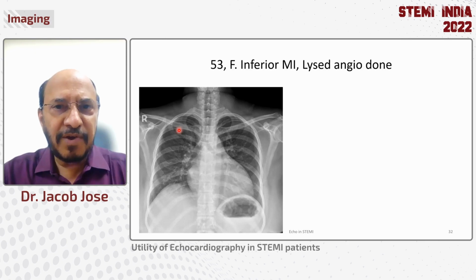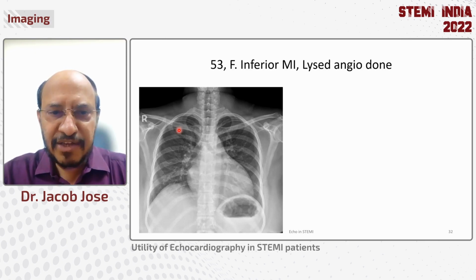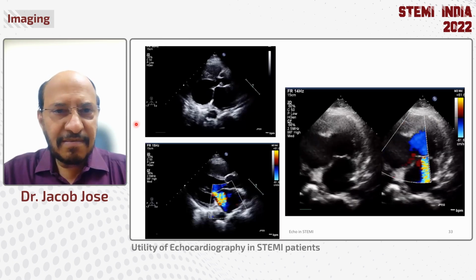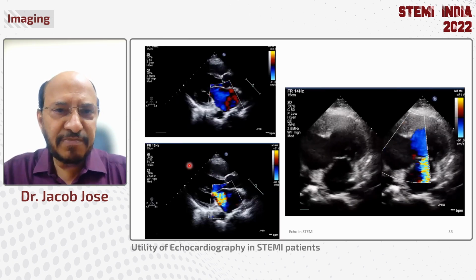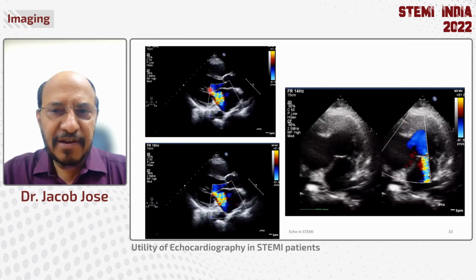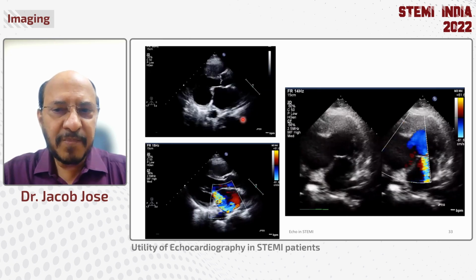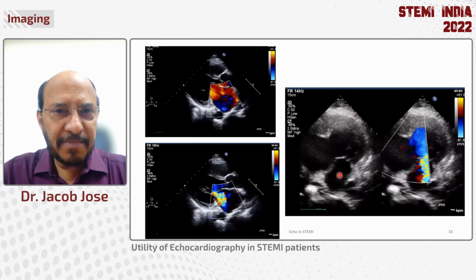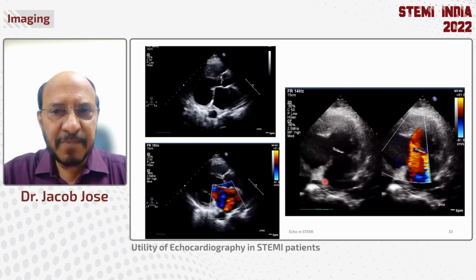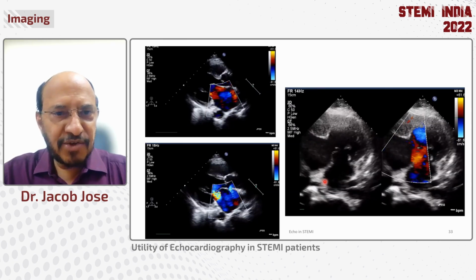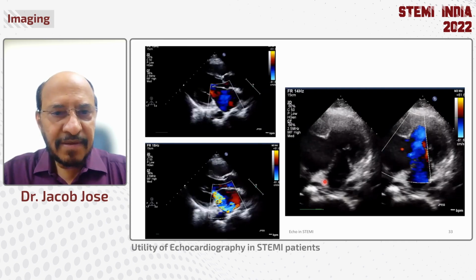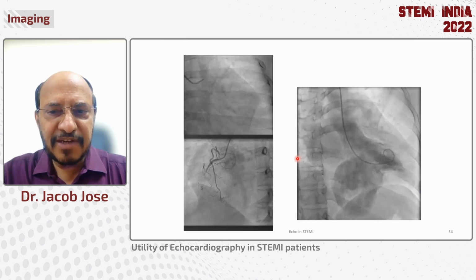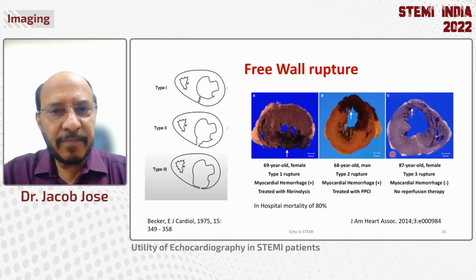Namely, this is an inferior wall MI that was lysed. We did an angiogram, cardiomegaly was seen. This patient has significant mitral regurgitation, posterolaterally directed, and you find a large aneurysm formation. So this can also be one of the features that you can pick up in a patient with a mechanical complication. This patient's angiogram shows a right coronary artery that was occluded, and the LV angiogram shows the same thing that I showed you on the echocardiogram.